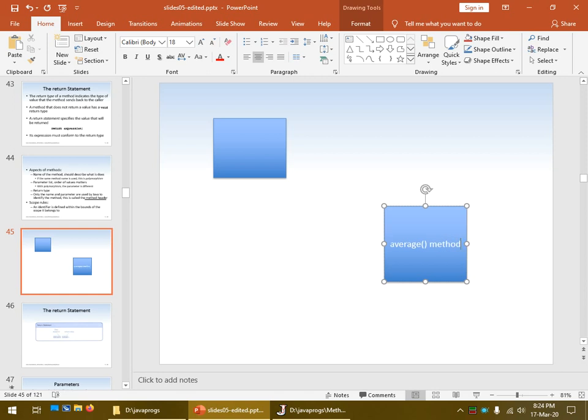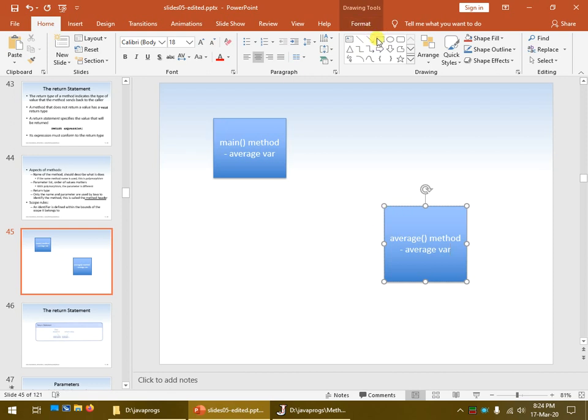We'll call this one over here the main method, and the main method itself actually has within it the average variable, and then the average method also has its own average variable.